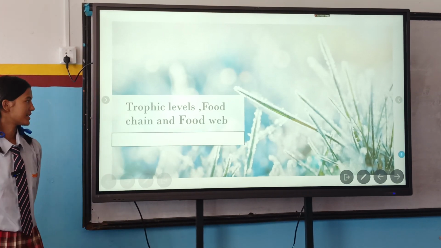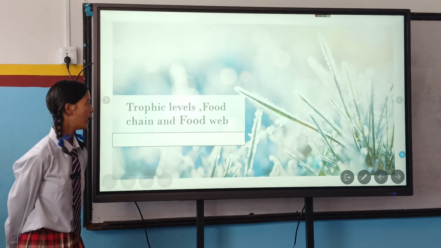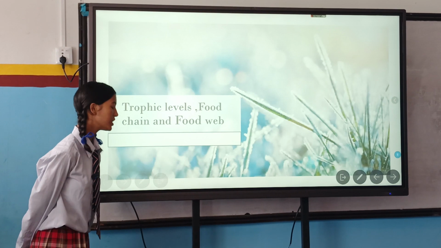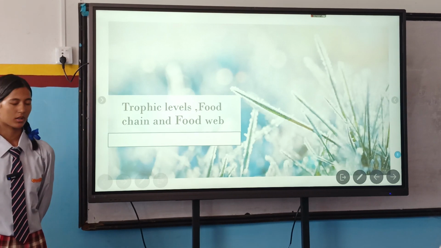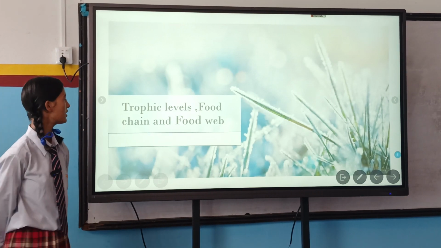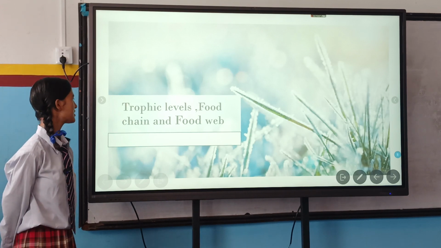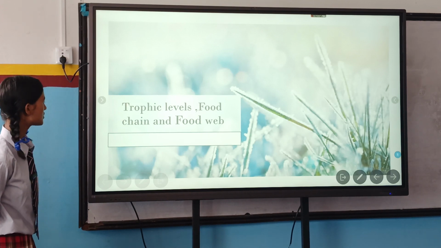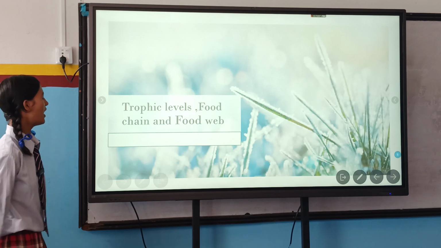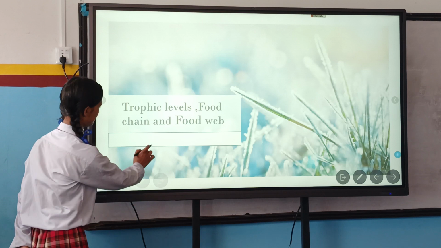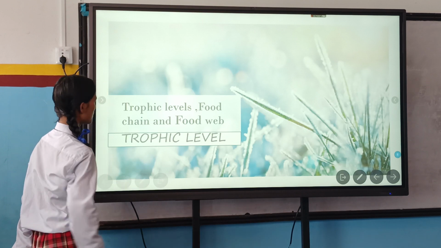As my friend Kritika has already discussed biotic components, producer, consumer and decomposer are related to the biotic component. My topic is trophic level, food chain and food web, but I'm sorry, food web is for another friend. Trophic level.